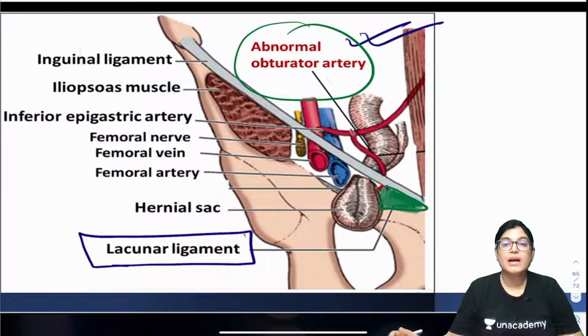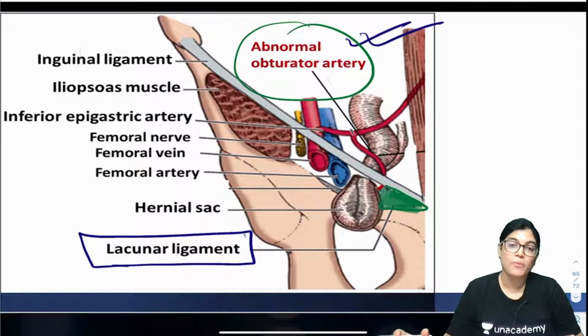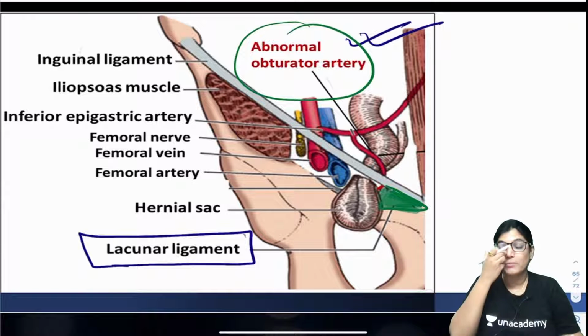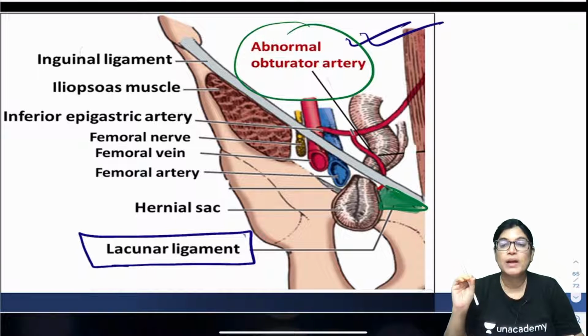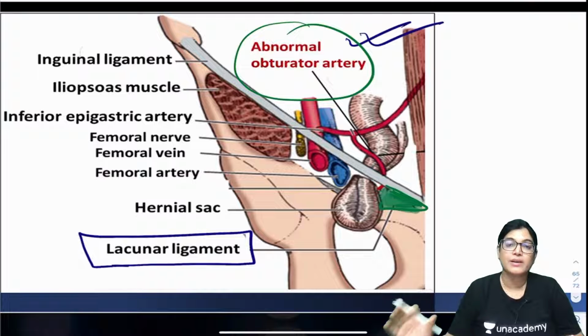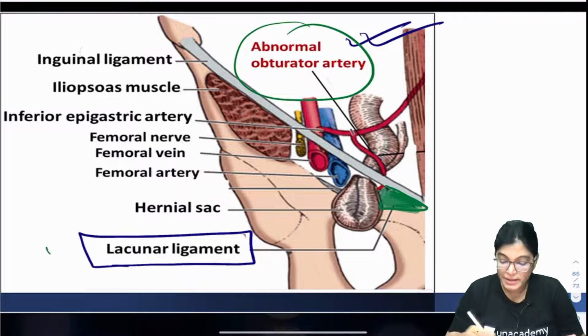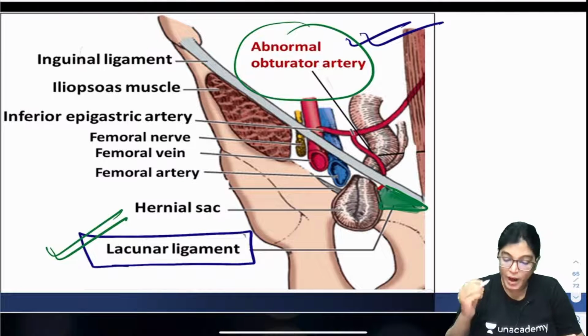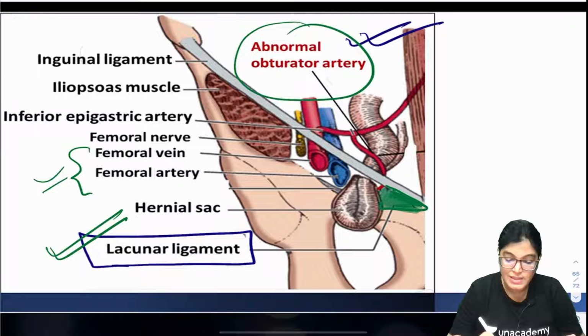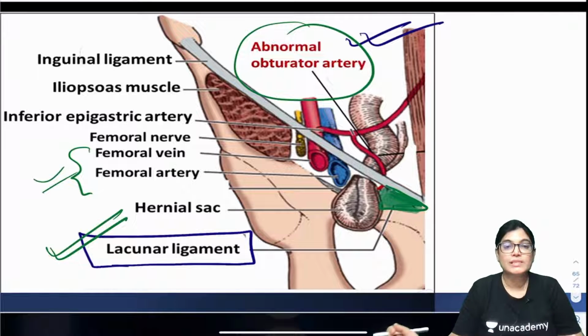My dear friends, in a strangulated hernia an emergency operation has to be performed. Why? Because the surgeon wants to reduce this hernia and put the strangulated loop back into the abdominal cavity. For this they want to enlarge the femoral ring. That cutting can be done medially only, by cutting which ligament? The lacunar ligament. Not laterally, because the femoral vessels are located laterally.